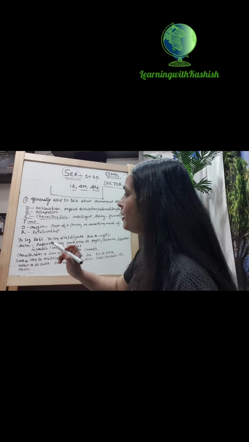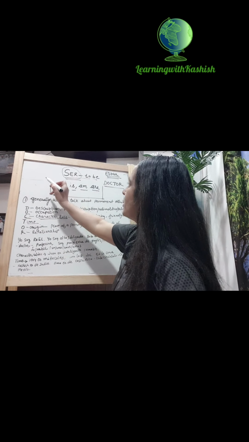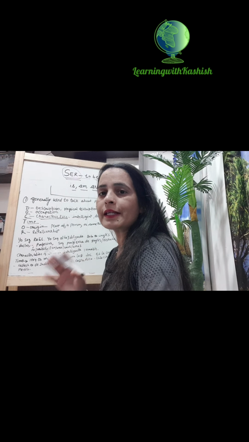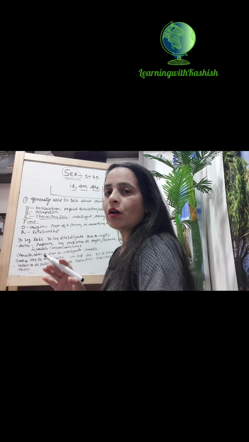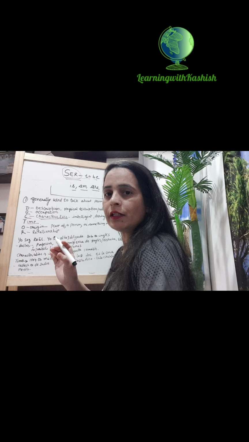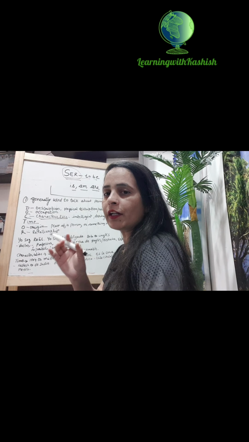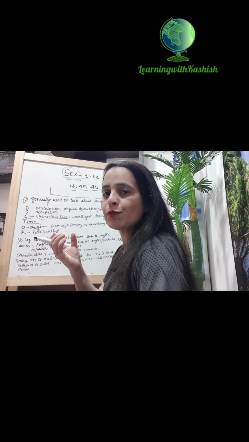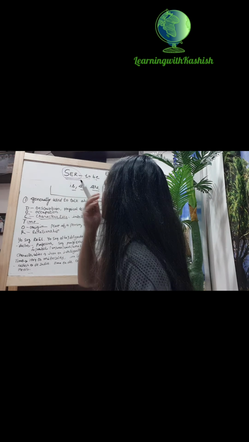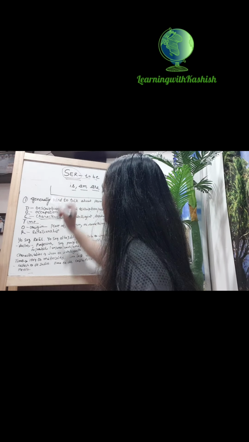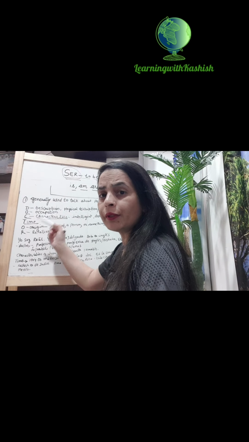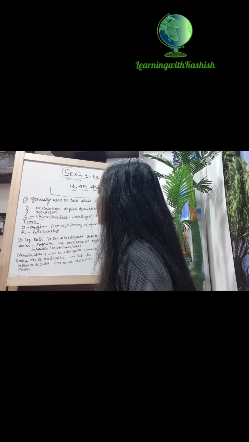Then T is for time. Any time you want to tell, you can tell with the help of ser. For example, it is 1 o'clock. Es la una. It is 2 o'clock. Son las dos. I will tell you how to tell the time in a separate lesson. First, before that, I will tell you how to tell the numbers, which is one of my pending series. So, you can tell time, date, month, year, birthday, anything related to time with the help of ser.